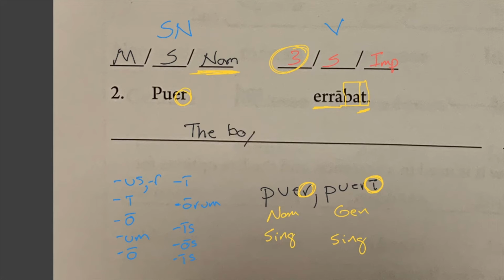The boy was wandering. Now you need that was in there. The was is for the imperfect, so you need to put the was in there. You don't want to say the boy wanders, the boy will wander, the boy wandered. You want the boy was wandering. So much for the first sentence we're dealing with.